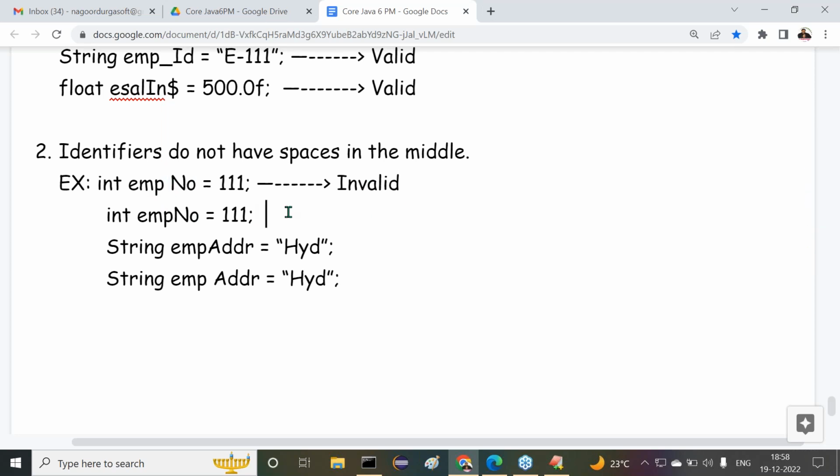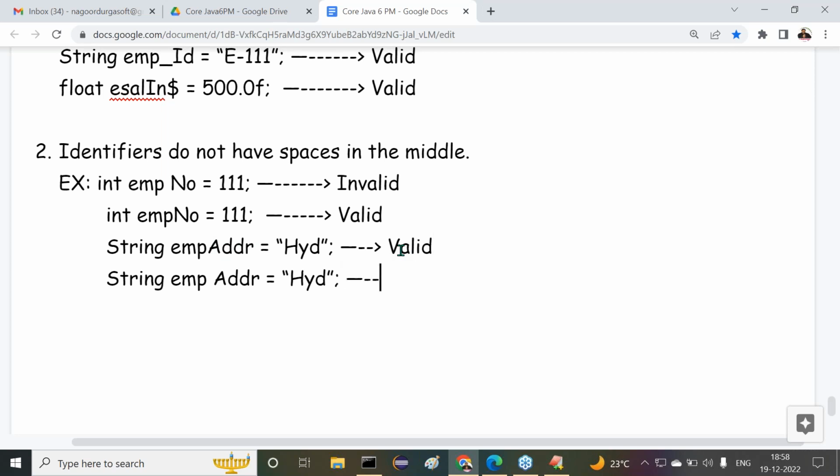Right, sir. Now is the second one valid or invalid? Yes, valid. Now tell me, string EMPADDR is equal to Hyderabad. Is it valid or invalid? Yes, it is valid. Why? Because no space is available.